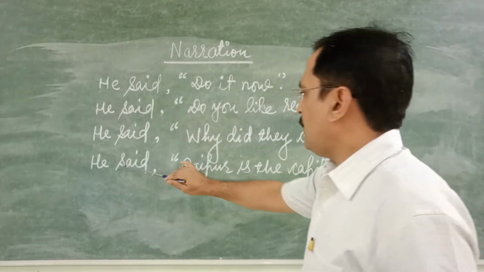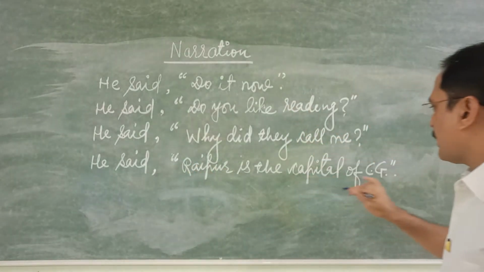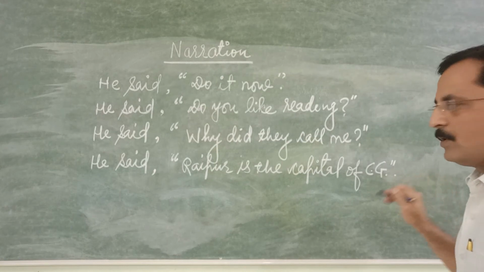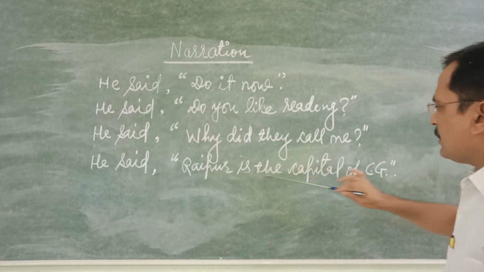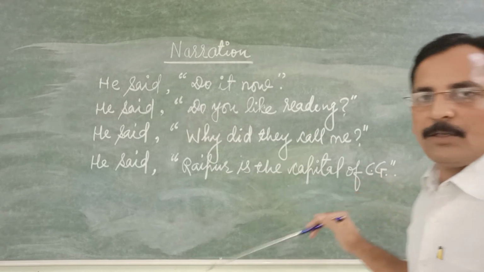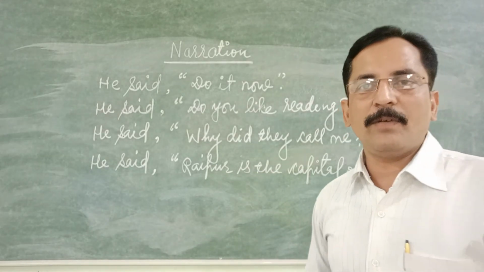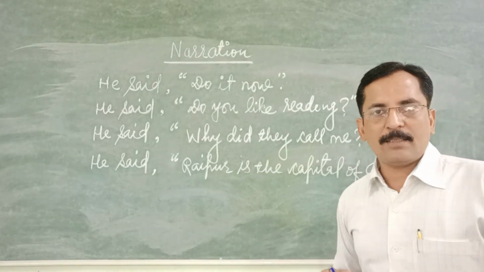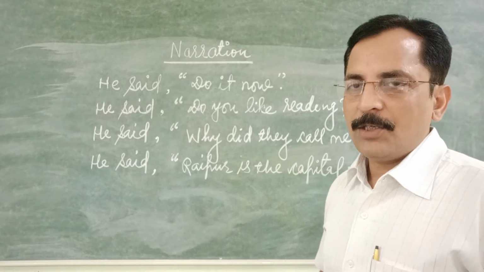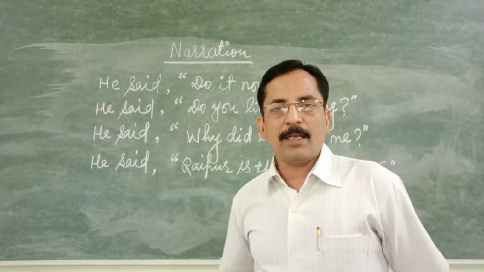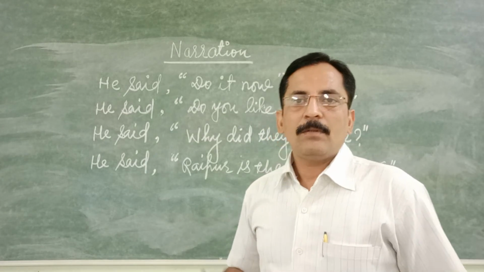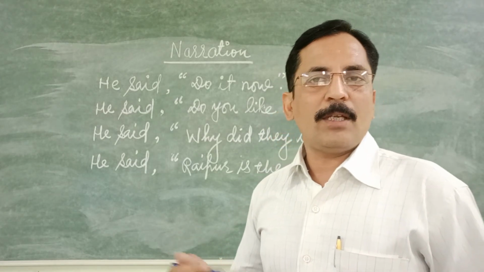Last, he said Raipur is the capital of Chhattisgarh. So this sentence is a truth, universal truth. It comes under universal truth, that yes, Raipur is the capital of Chhattisgarh, New Delhi is the capital of India, the earth goes around the sun.